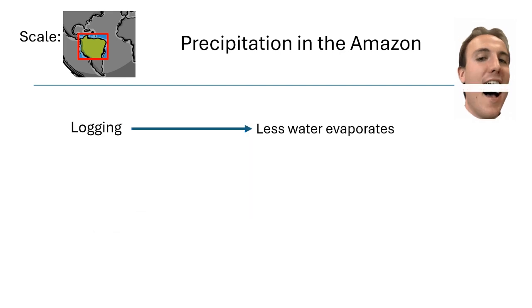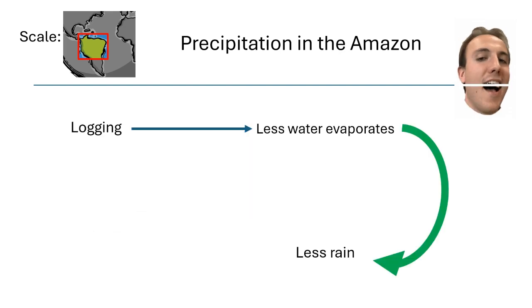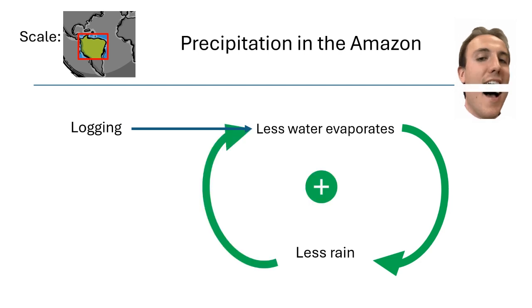And when less water evaporates, it also rains less. And when it rains less, there's less water available, and less water flows back towards the Atlantic, causing less water to evaporate again.